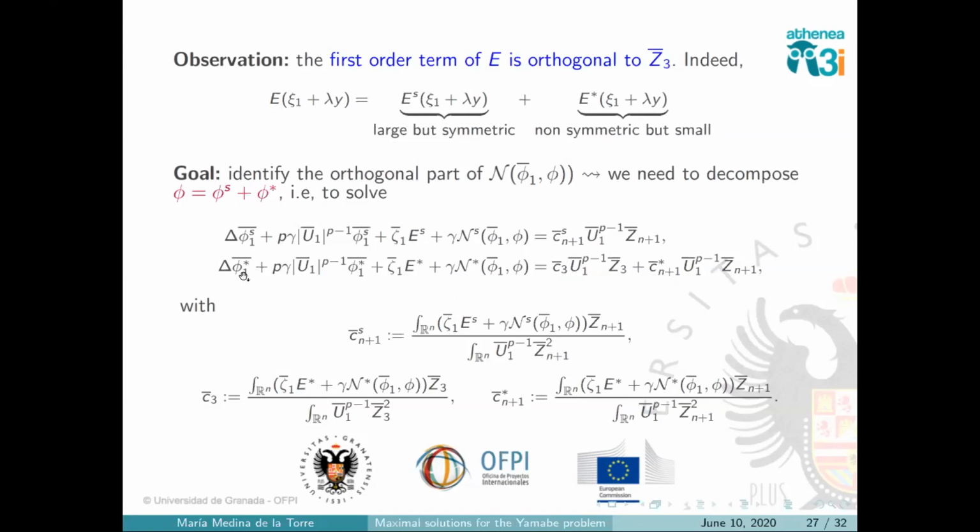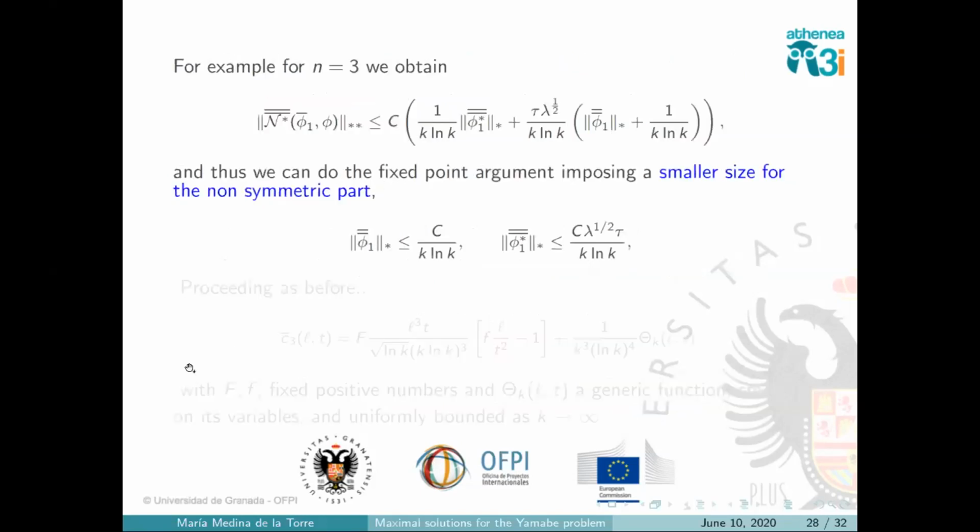And again, the size of this, when we perform the fixed point argument, will be determined by the size of this. And as I said, the non-symmetric part of the error is smaller. So we will be able to ask a smaller size of phi for this part here, which is the one that we will see when we do the projection. So this is more or less the idea of how we solved this difficulty. This is very, very technical because we have to identify term by term which parts are symmetric, which are large, small, etc. But at the end, it works.